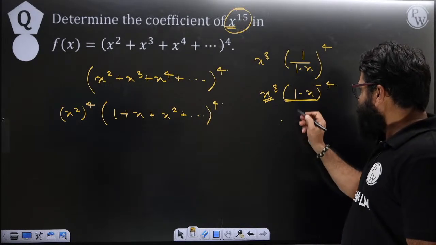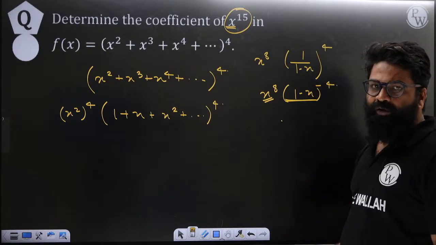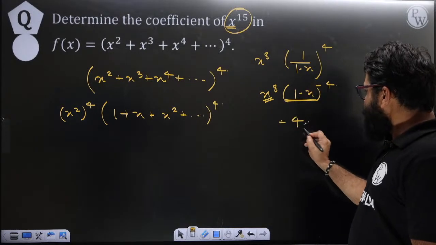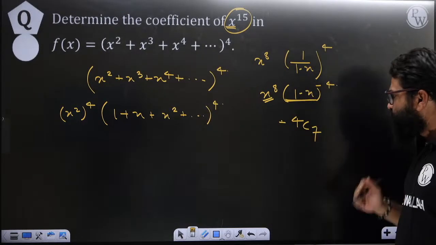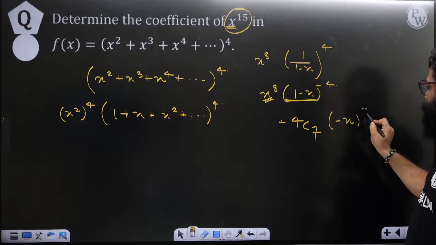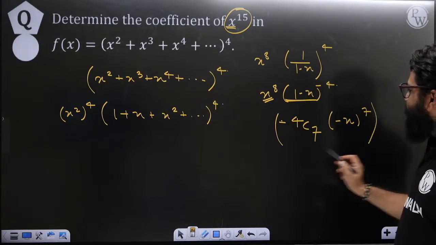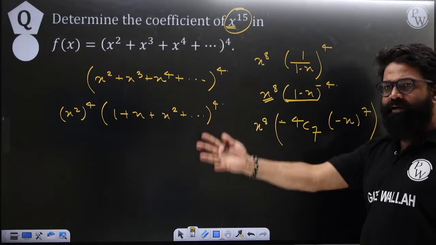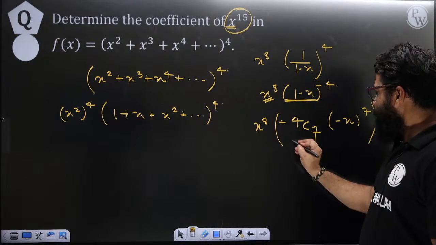So from here, what do you have to find? You have to find the coefficient of x raised to 7. So the coefficient of x raised to 7 will become minus 4c7, minus x raised to 7, and this one will multiply with x raised to 8 and then it will give 15. So here, how can you people solve it?